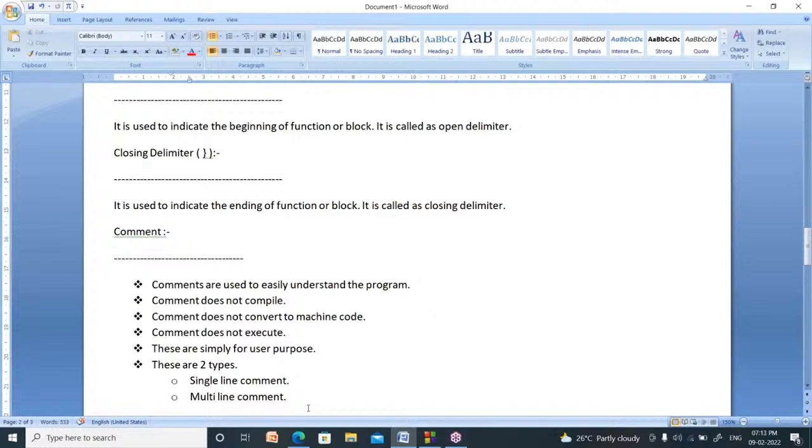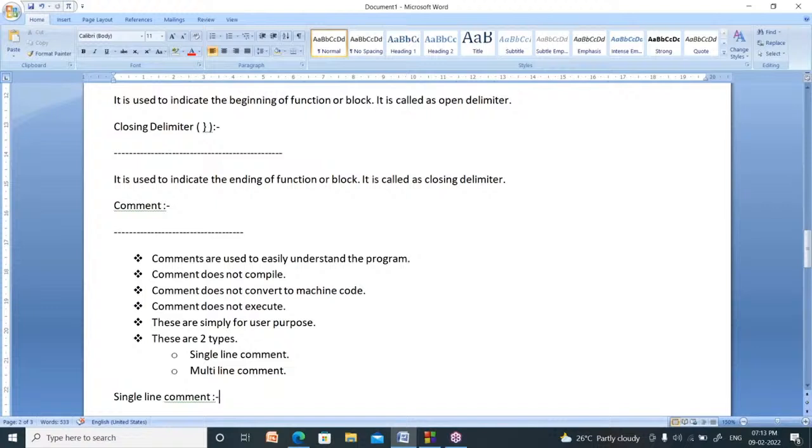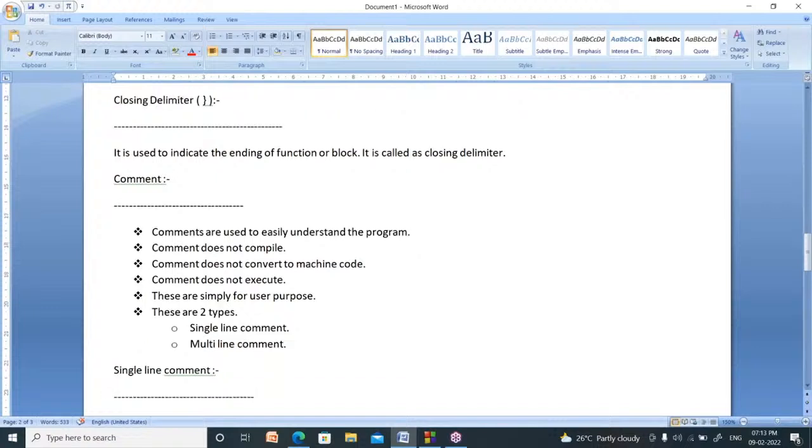For what purpose are we writing them? These are simply written for user purpose, for our purpose. These are not for the machine, these are for us. How many types of comments are there? Two types of comments are there. One is single line comment, second one multi-line comment.